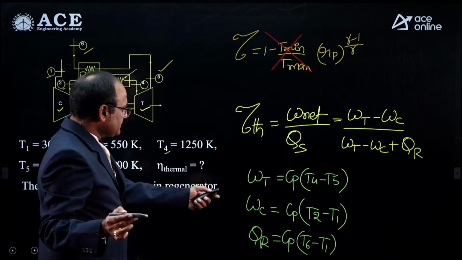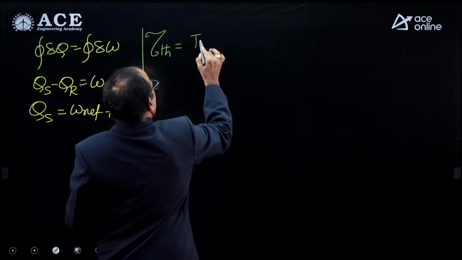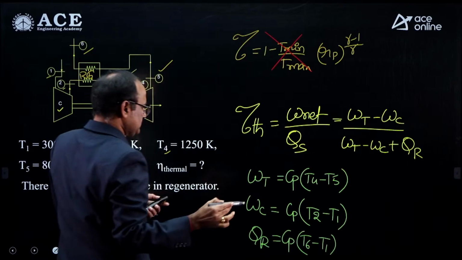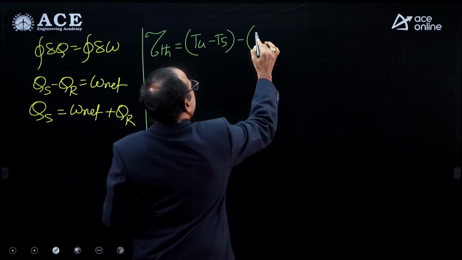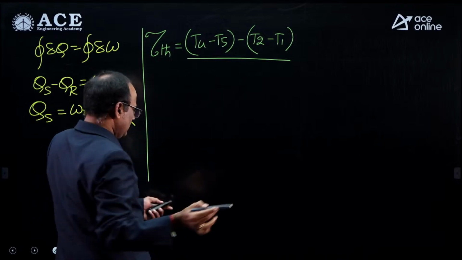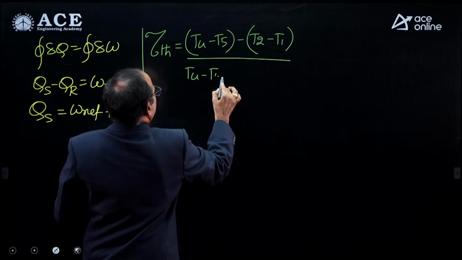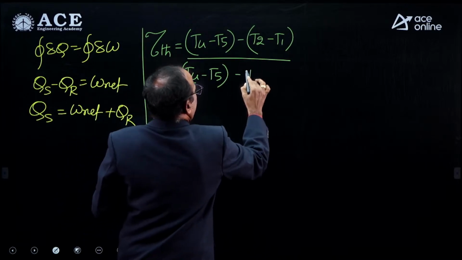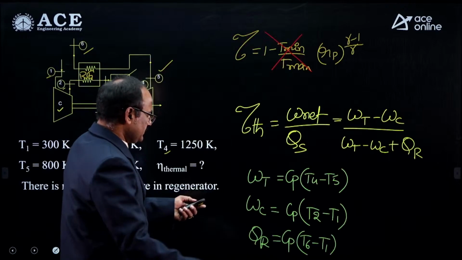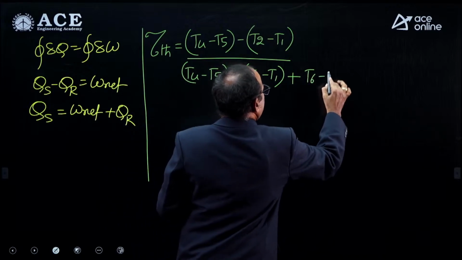Cp will get cancelled on both sides. Here the turbine work is T4 minus T5, minus the compression work T2 minus T1, divided by the net work, which is turbine work minus compression work, (T4 minus T5) minus (T2 minus T1), plus the heat rejection. What is the heat rejection formula? The heat rejection formula is Cp (T6 minus T1). Cp is cancelled, so T6 minus T1.